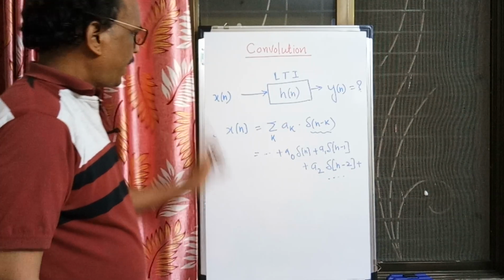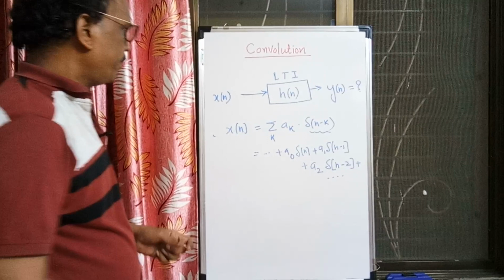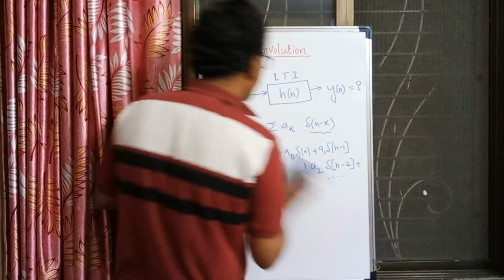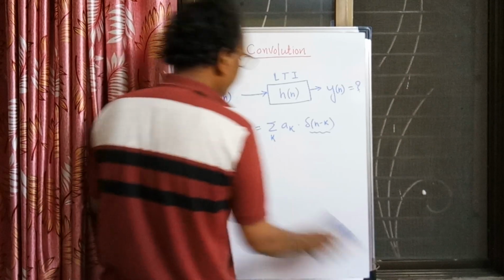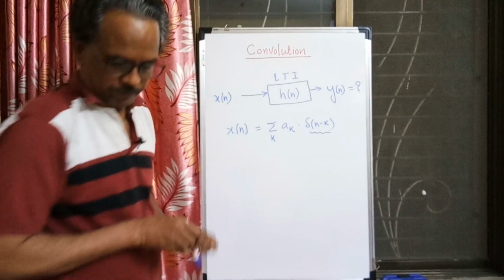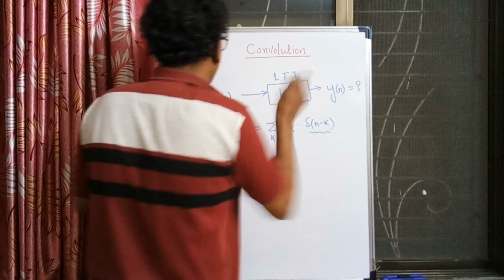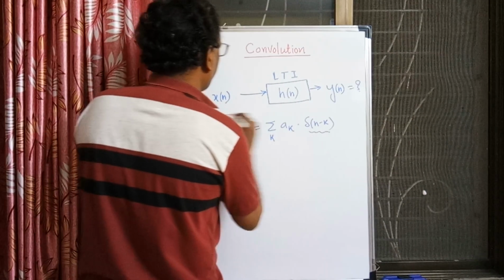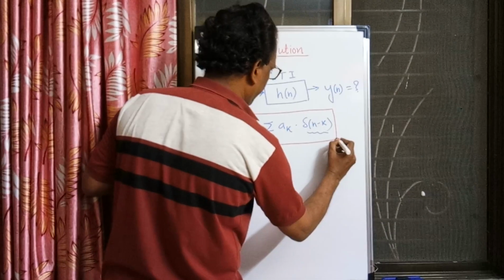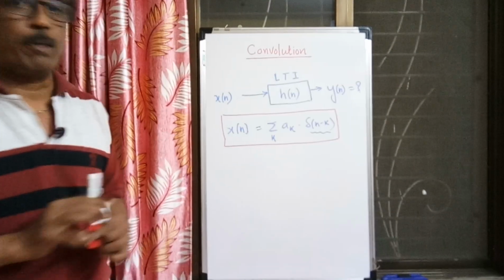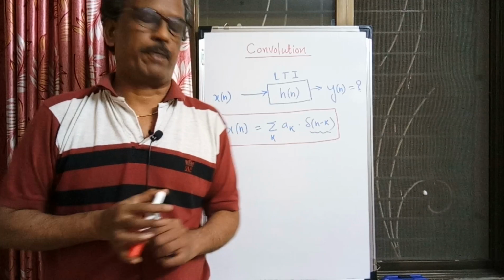So I told you that every signal x of n we can always express as a linear combination of shifted delta functions or unit samples. This is the representation of any arbitrary signal in terms of a linear combination of delta functions.